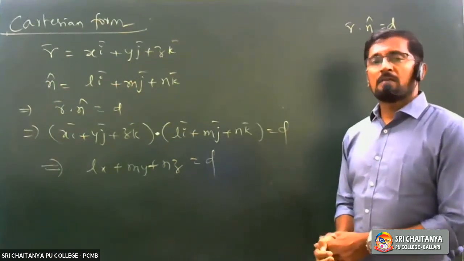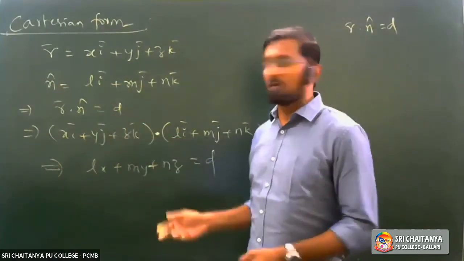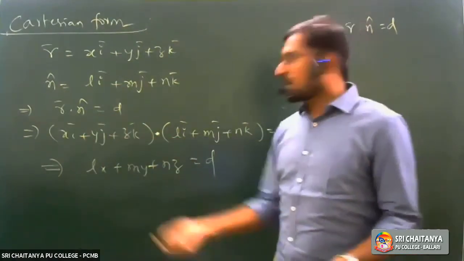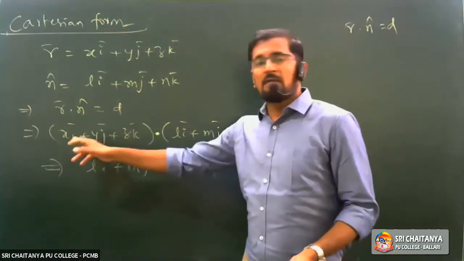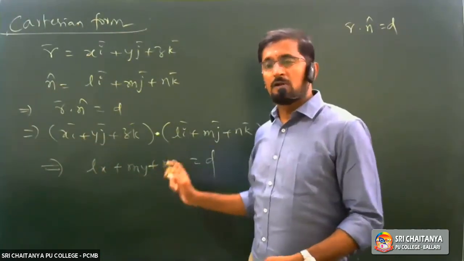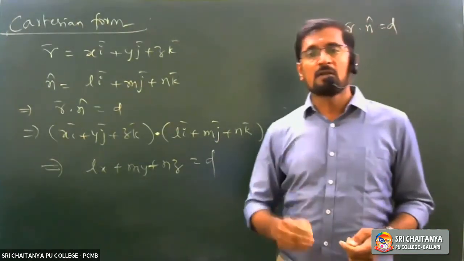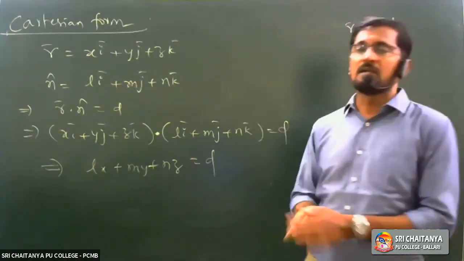Substitute in this one, and you are going to get this. You know the dot product: (A1i plus B1j plus C1k) dot (A2i plus B2j plus C2k) is equal to A1A2 plus B1B2 plus C1C2.